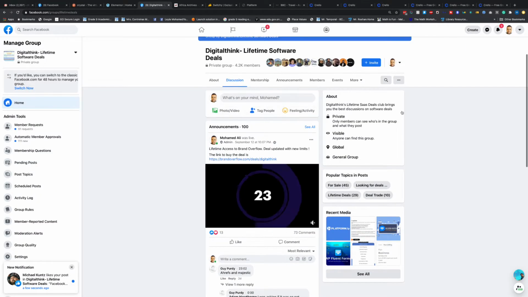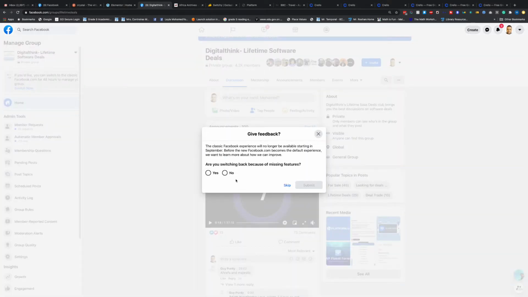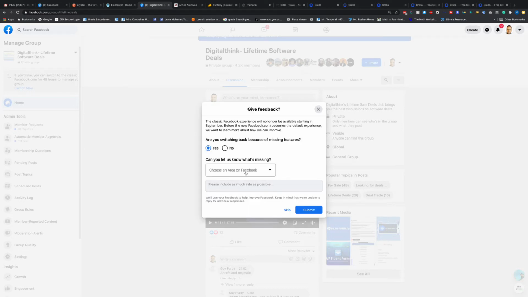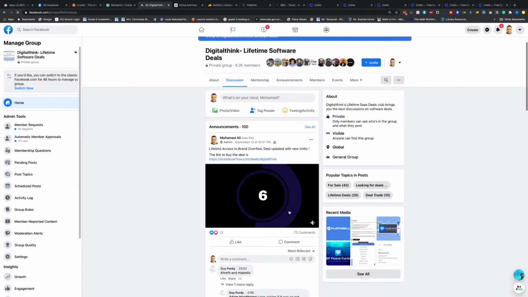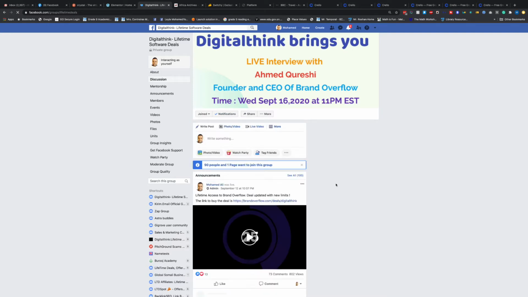So let's go to the digital thing group. From there, this is what it looks like. Very weird. Very, very weird. Why do we have to have this empty space here and then empty space here? And then you have stuff on the side. Oh, if you would like, you can switch to the classic Facebook. Please do that for me now. Oh gosh. Yes. They're asking for why. Oh, I'm just gonna skip. Just switch. This is actually good news now. Finally. Oh God. Finally, now that looks like it.